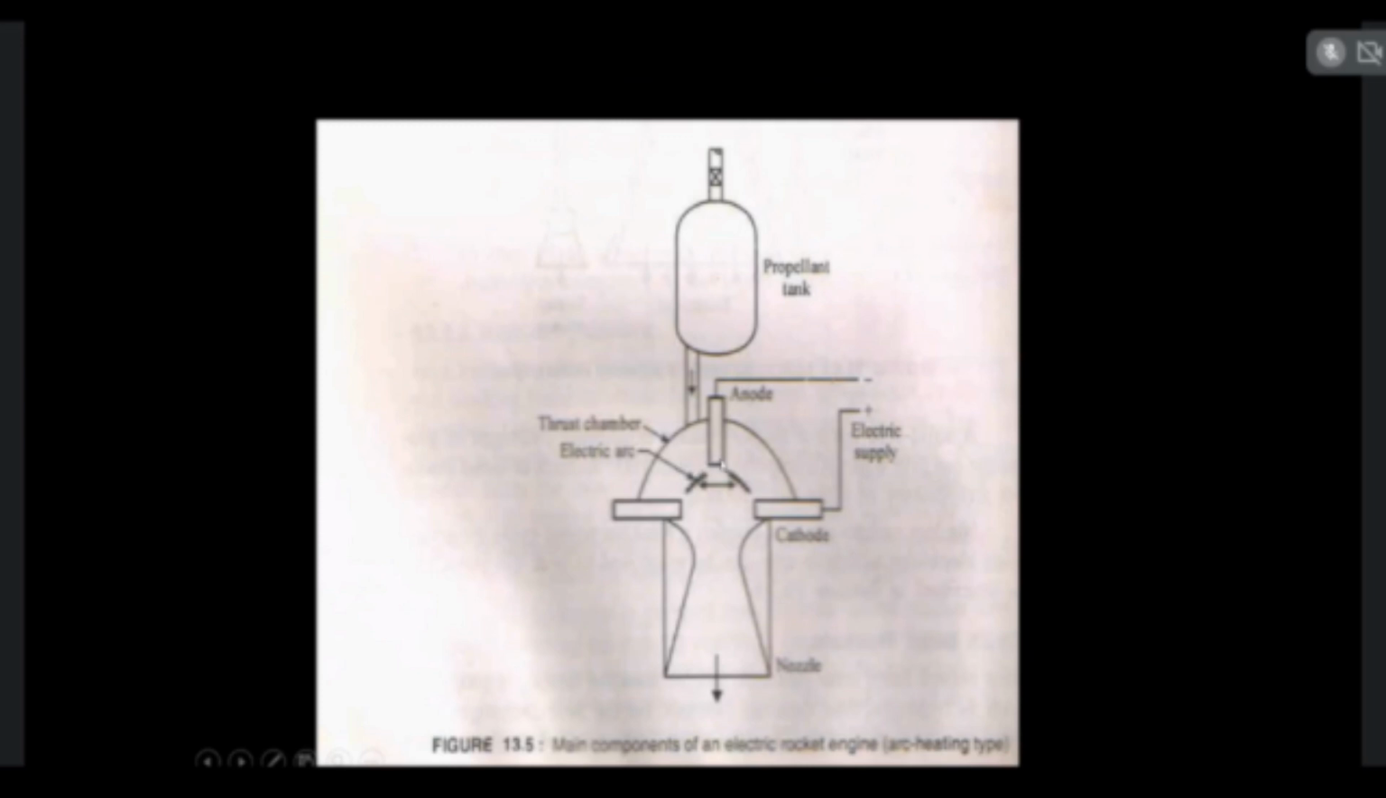This liquid propellant will enter the combustion chamber. Because of the electrical energy, the propellant will be burnt. Electrical energy will be converted into heat energy. This heat energy is used to burn the liquid fuel, so burning gases will be produced. These burning gases will be used to produce the thrust.